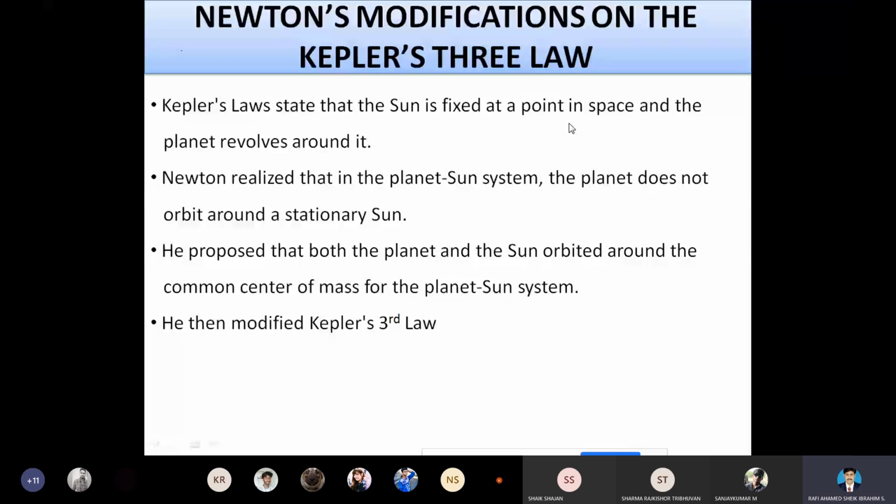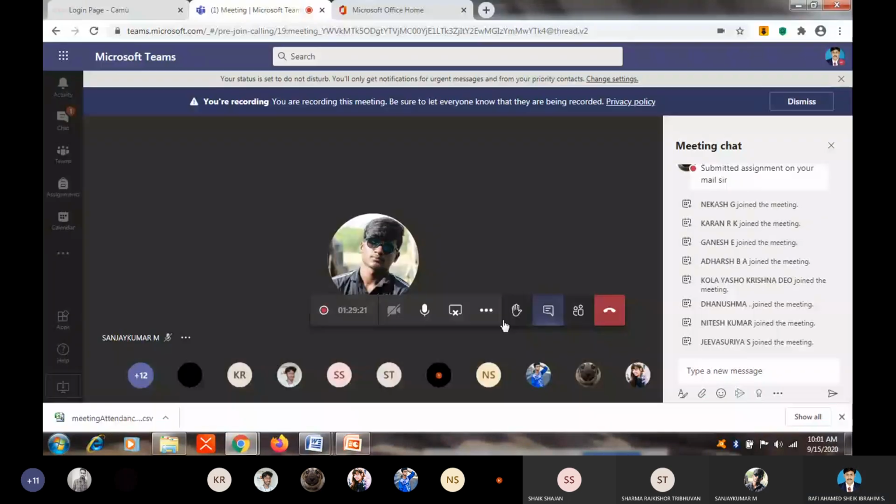Kepler's modification by Newton's assumption. According to Kepler, the sun is fixed at a point and the planets revolve around it. The discrepancies in this led to new changes in Kepler's formula. Those new changes are formulated with respect to Newton's universal law of gravitation, so it is called Newton's modification of Kepler's third law. With this, we conclude today's class.